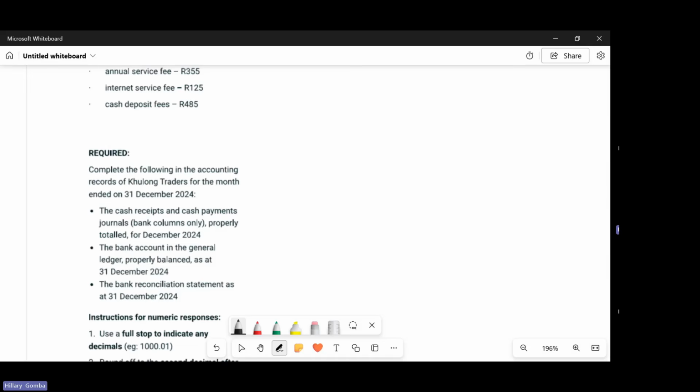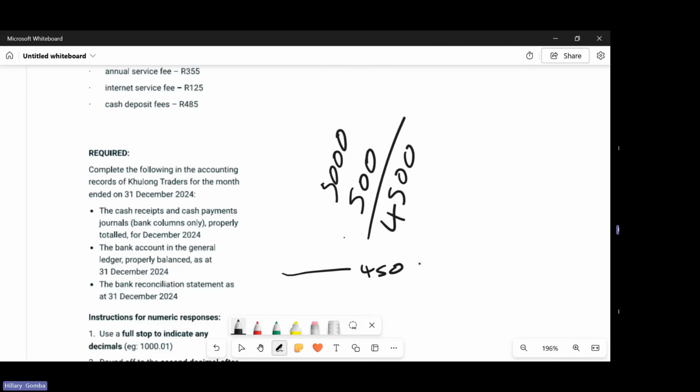So we go back to the cash receipts journal and then we record the remaining amount that was not recorded. So for example, we received 5,000 and they only recorded 500, which means there'll be 4,500 missing. So we'll go back to the cash receipts journal and we record that 4,500 and account for it so that our books may balance.